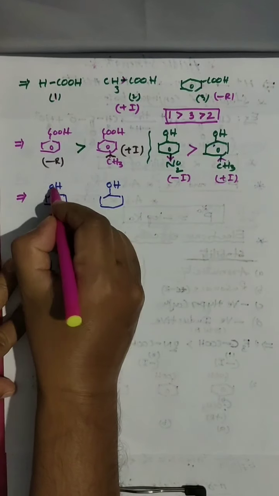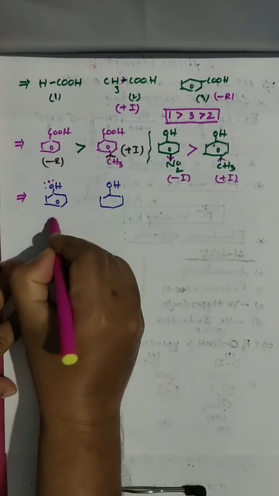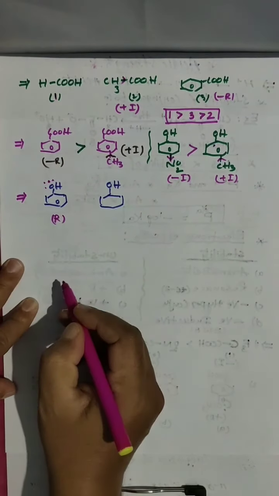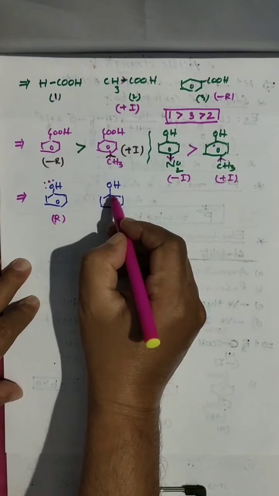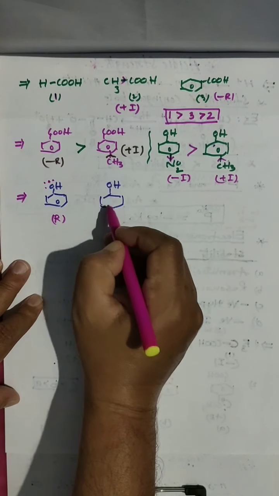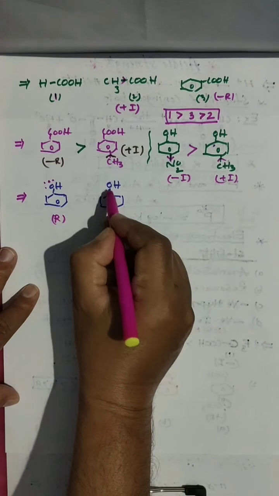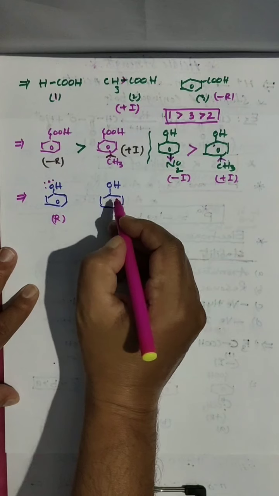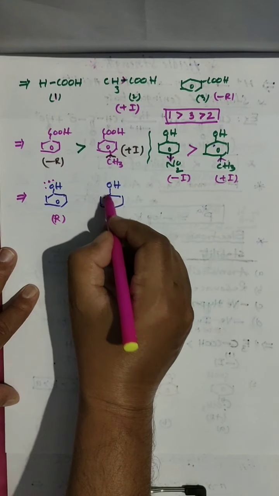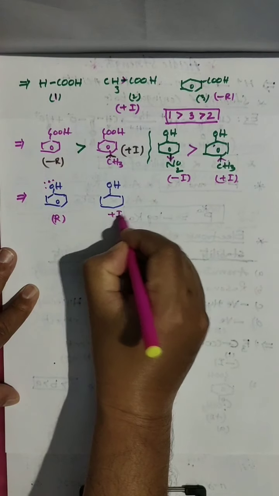This will show resonance. Lone pairs are there here, so it will show resonance. And you go for here. This will not show resonance. Why? Because here alternate double bonds are not there. So here resonance is not there. That's why oxygen will donate electron to this ring. So here plus I effect is there.